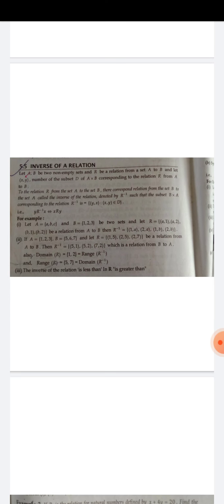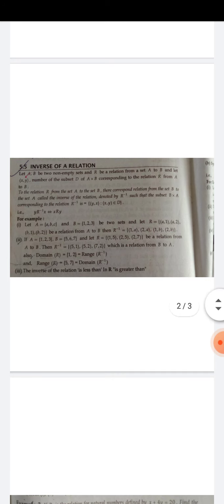Next topic, inverse of a relation. I have also discussed inverse in functions. There was a method to solve the inverse of a function. Now we are discussing the inverse of a relation. It is easier than the inverse of a function. So let A and B be two non-empty sets and R be a relation from set A to B, and let (x, y) be a member of the subset corresponding to relation R from A to B.